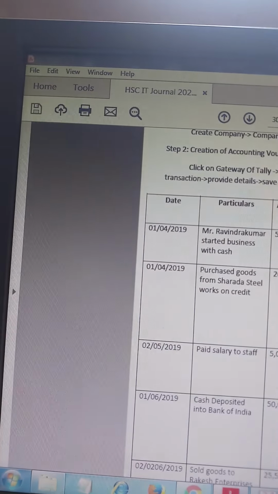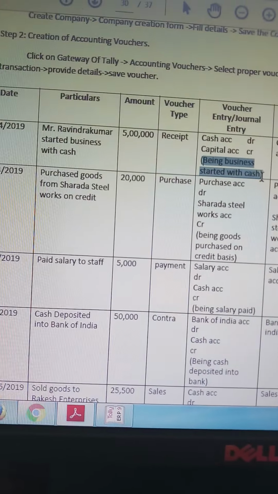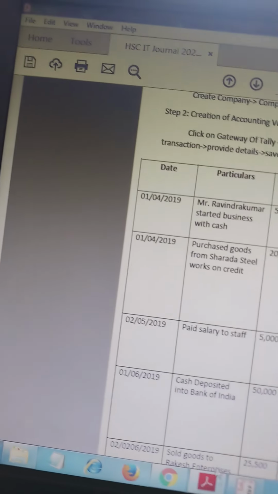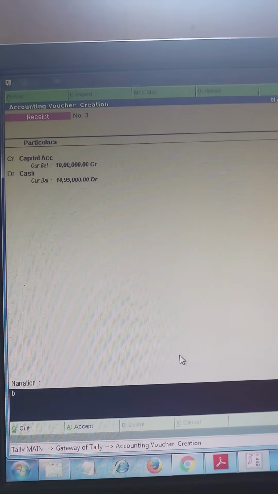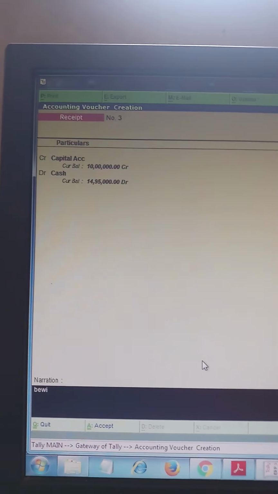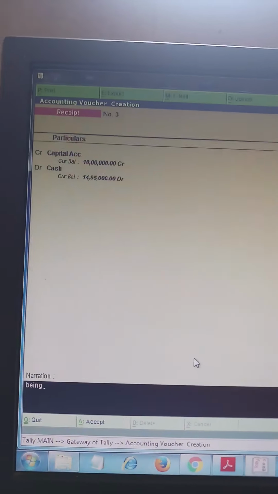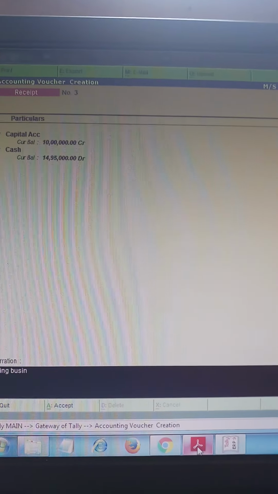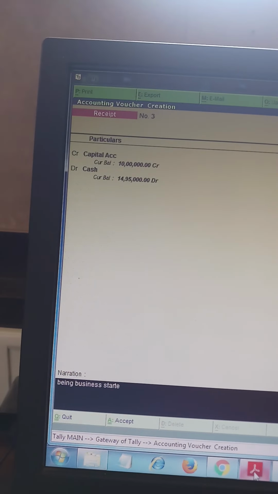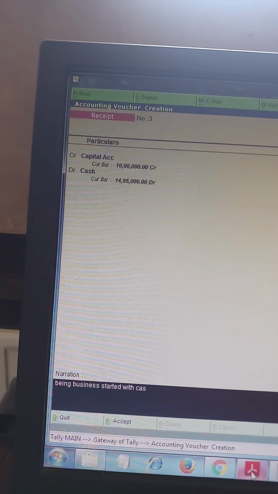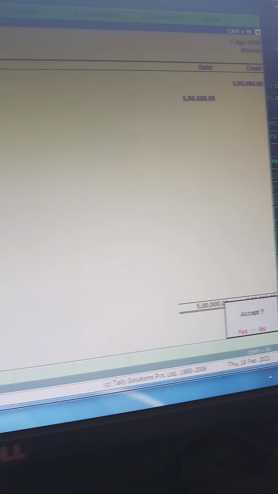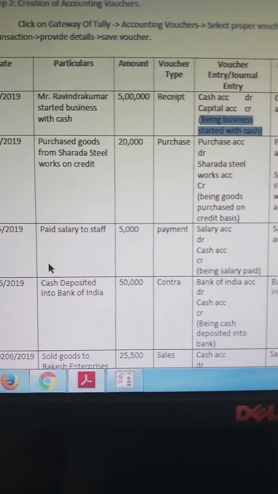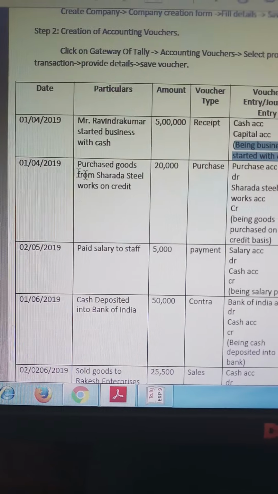And the narration is also provided in the journal: Being business started with cash. So type it here: Being business started with cash. Enter it and accept the entry. So this is your first voucher entry, which I have done in the receipt voucher. Now see the second transaction.